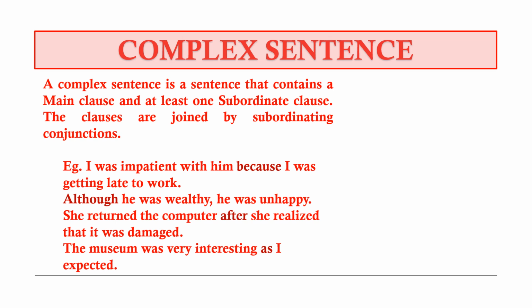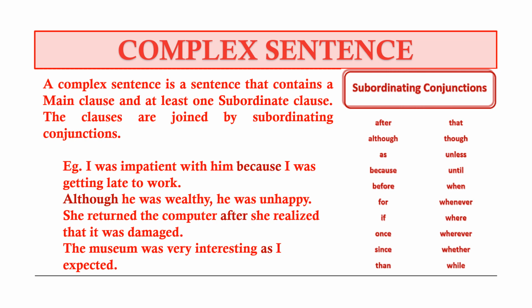The museum was very interesting, main clause. As I expected, subordinate clause, using the subordinating conjunction. Okay, now this is a list of subordinating conjunctions that you can refer to whenever you are doing simple, compound, complex or other related topics.